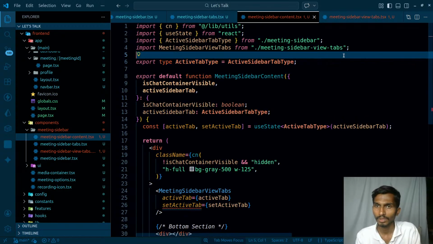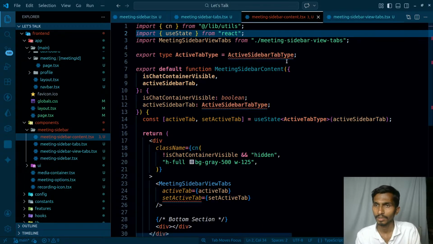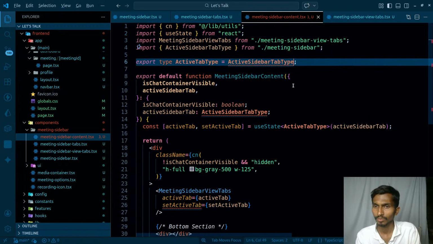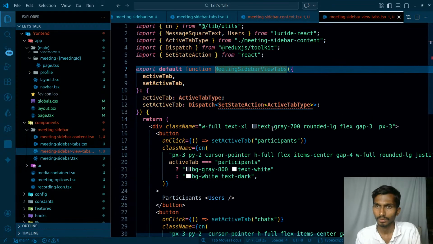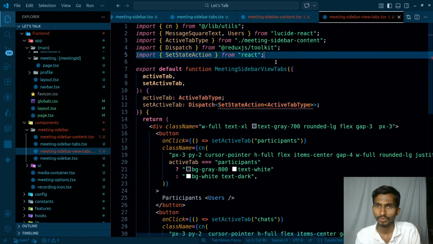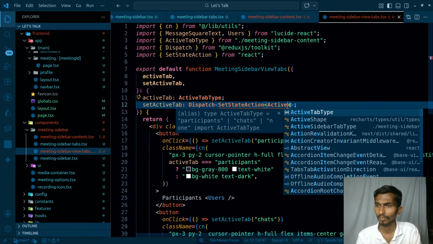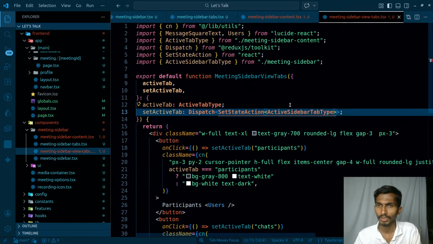Let it be here, but the most important thing is going to be the active sidebar type. This is going to be coming from there. Both of them are not going to be here, so let's simply import it from here. I'm going to go to this one. This is the type, active tab types. Still getting that.